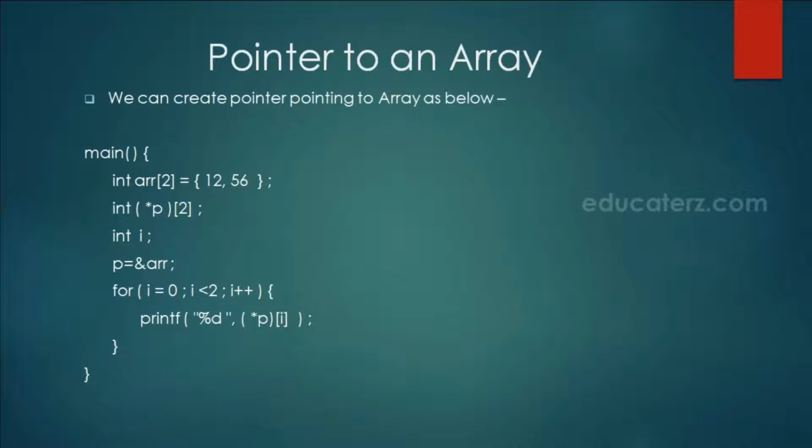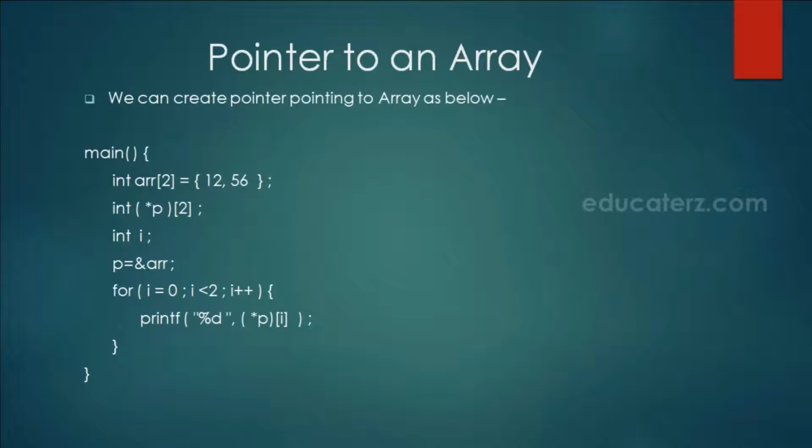So what we have now, p is a pointer pointing to another array which has two elements of integer type. So that array ARR we have declared here. Then we are storing address of ARR into P and then through a for loop we are fetching the data using P. So this is pointer to an array.